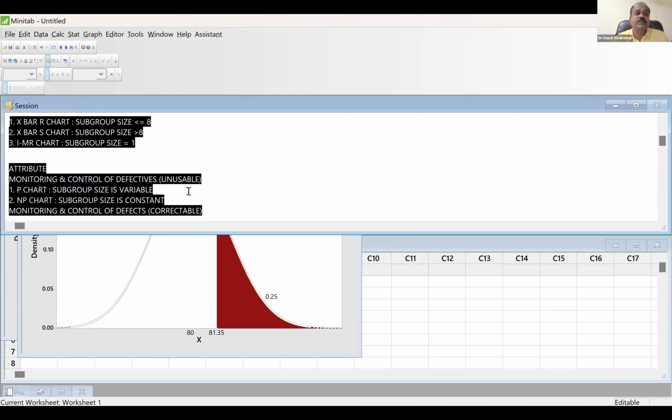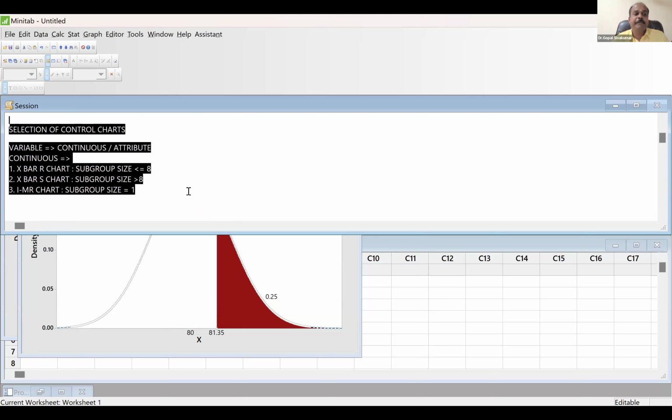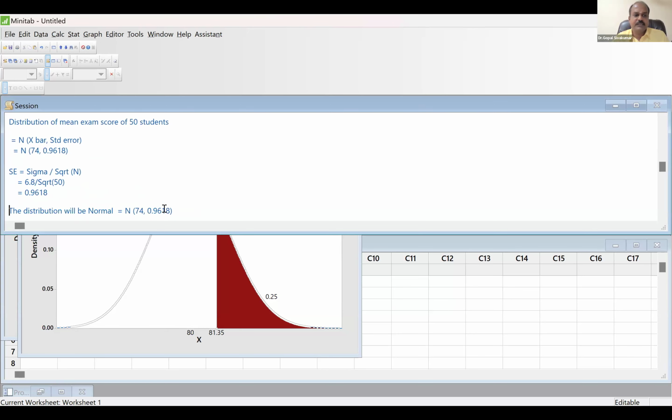Totally, how many types of control charts are available? Two, three here, and categorically it means two, two, two. So totally, there are 7 control charts.